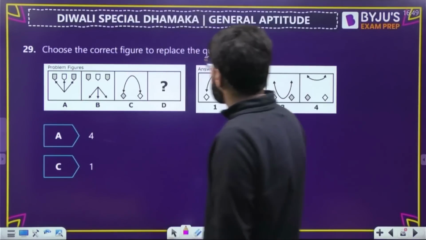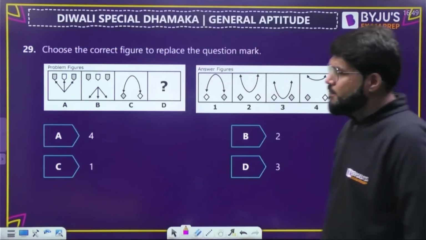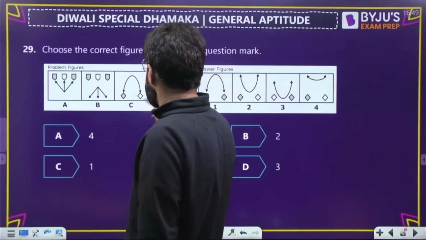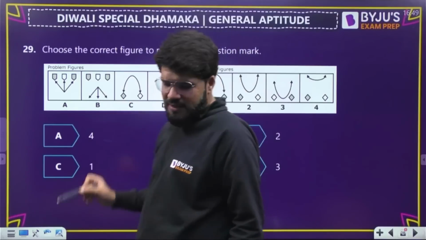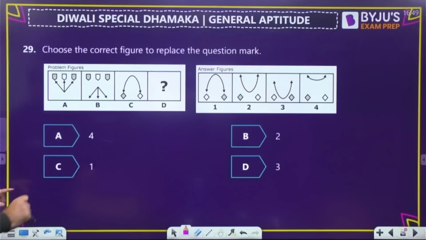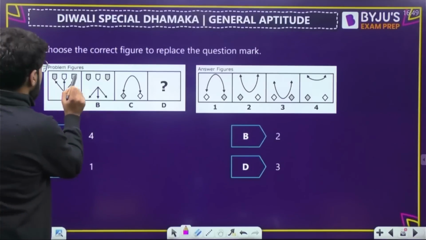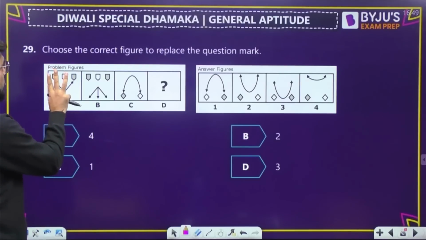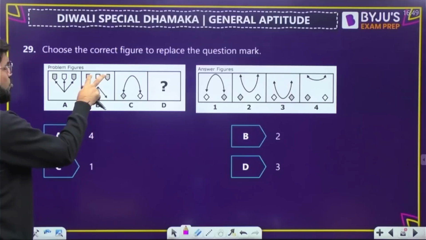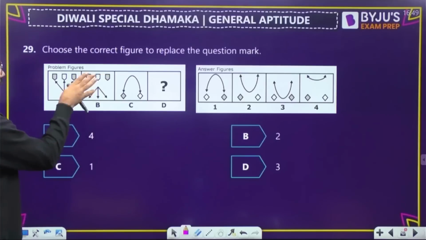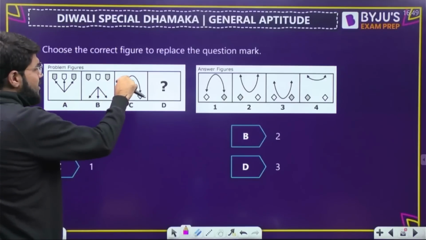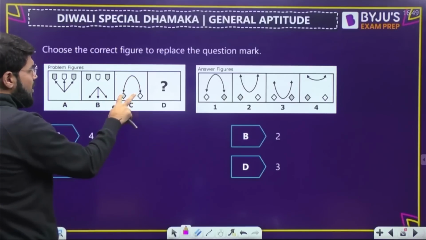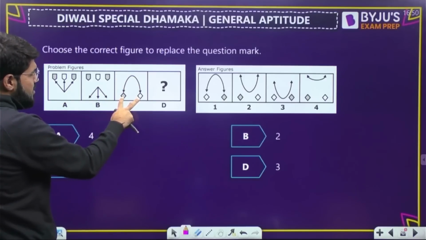Choose the correct figure to replace the question mark. So A, B, C, D. There is a pattern in A and B. Have a look into this pattern. There are some symbols and 3 arrows pointing to it. The symbols remain as they are: 2 solid, 1 hollow in the same direction. The arrow will reverse. Similarly here there is a circular arrow. And then there are 2 of these figures, the stars.